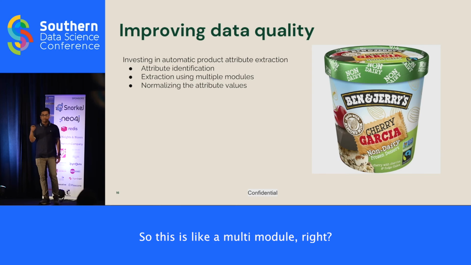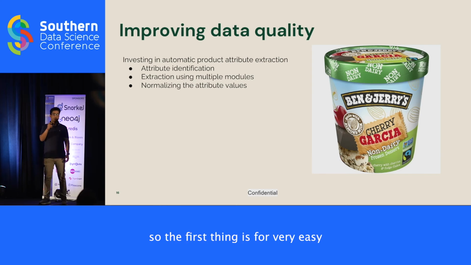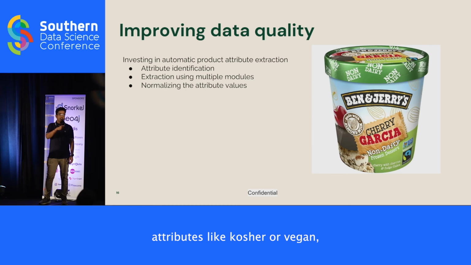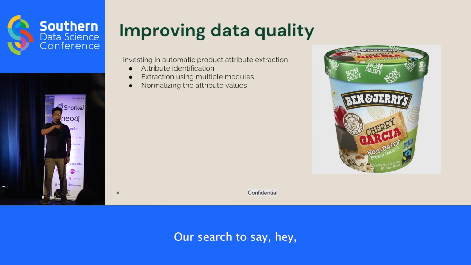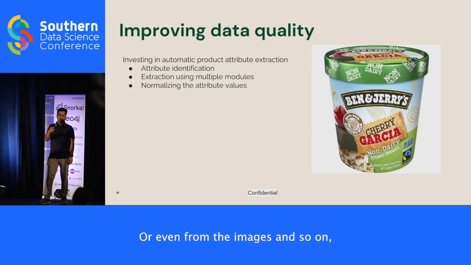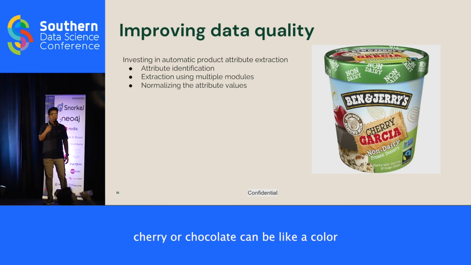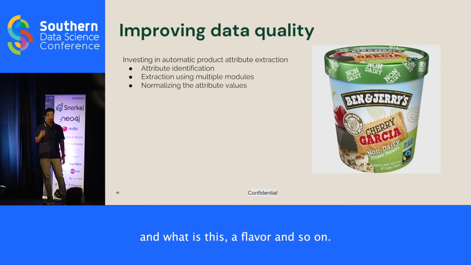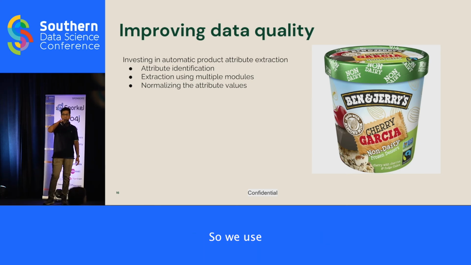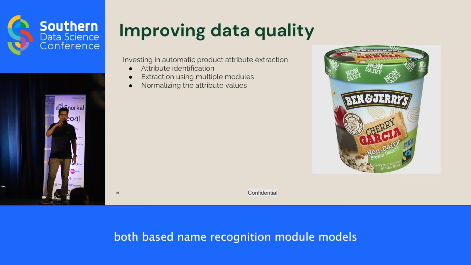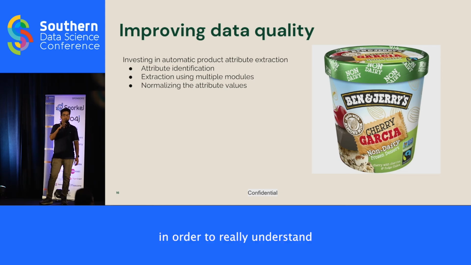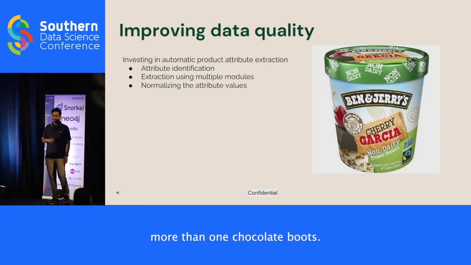So this is a multi-module step. For very easy attributes like kosher or vegan, we just have regex patterns on product names to say, hey, is this product kosher or not? Or even from the images. For more nuanced ones, like flavors, sometimes cherry or chocolate can be a color versus a flavor. So we use BERT-based named entity recognition models in order to really understand the context and extract more nuanced attributes.